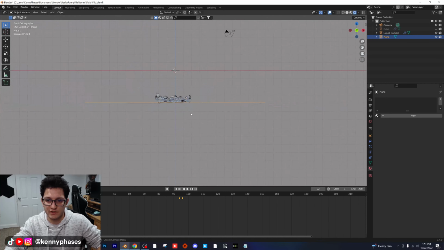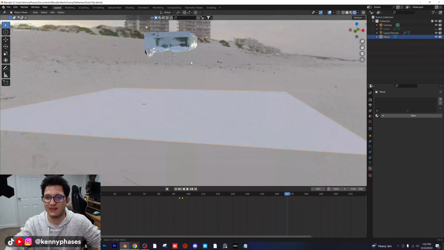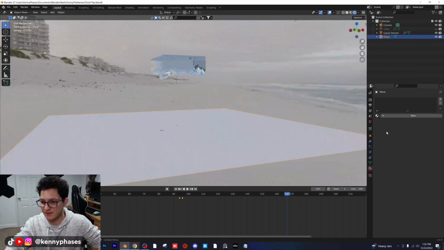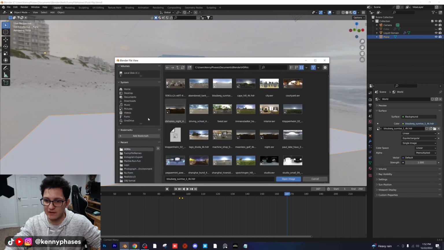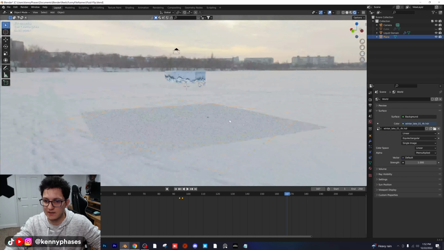I'm going to zoom out, and I just want to watch my simulation again and see how it is affected by that gravity. Very cool. As you can see, everything flips and it turns back upside down. That is awesome. Let me change out my HDRI. I don't think it's very fitting for the scene that we have right now. I think I'm going to do this winter lake scene. I like this a little bit more.